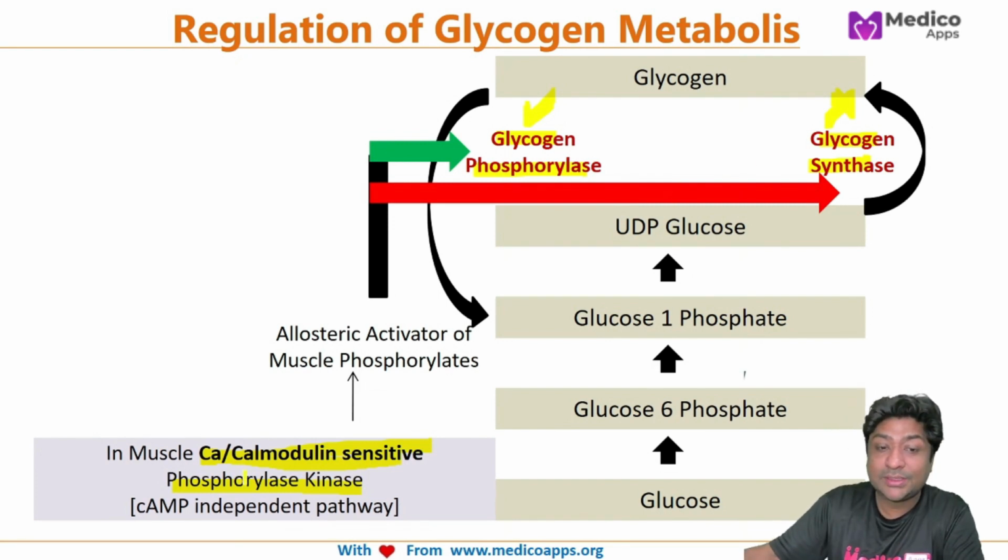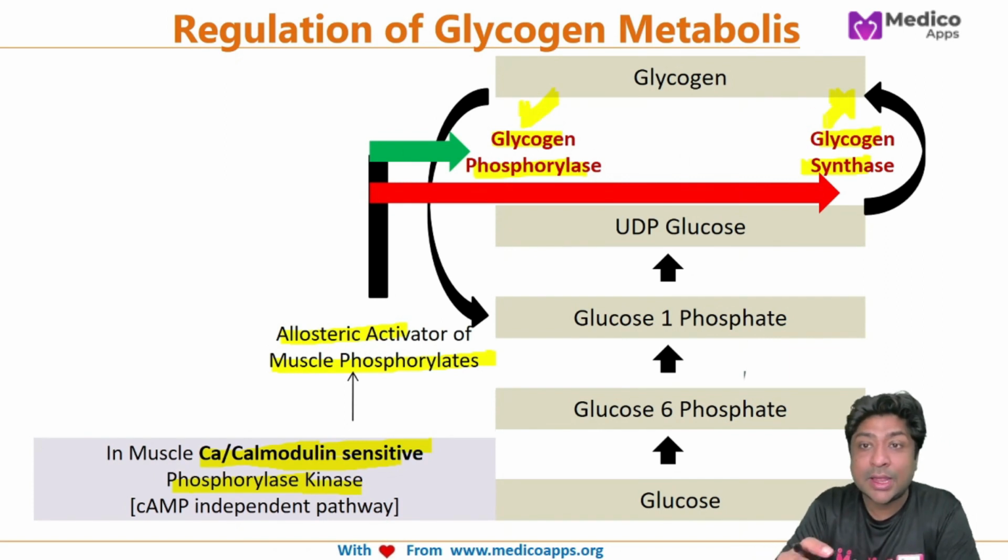So this calcium calmodulin sensitive phosphorylase kinase will activate the muscle phosphorylase, phosphorylating it so it becomes active, and the glycogen synthase becomes inactive. This is how glycogen breakdown is regulated, especially in the muscle cell, because muscle has to coordinate glycogen breakdown with your muscle exercise.